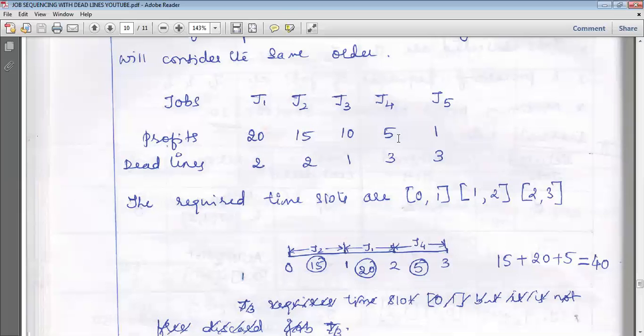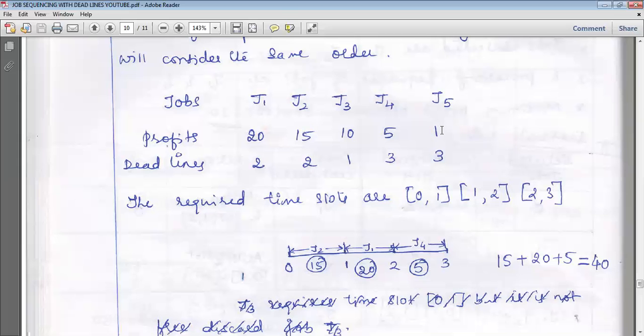Next, go to the job J4. The deadline is 3 hours. The profit we are going to get is 5 rupees. So 3 hours means which slot do we have to allot? We have to allot the slot 2 to 3. At that time it was free. I have written here, 2 to 3 was free. As 2 to 3 is free, the profit will be assigned to this place. 5 will be allotted here. So now job J4 is allotted to the 2 to 3 slot.